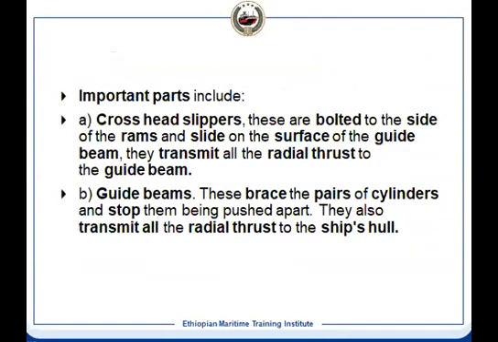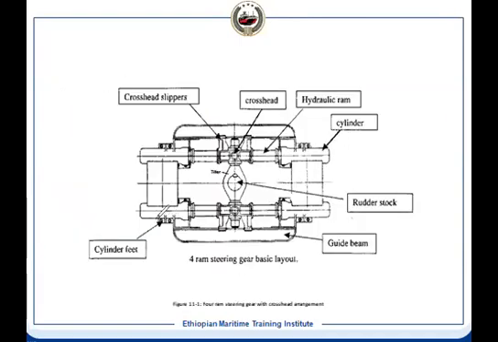this description, what is it given? The crosshead sleeper we have is bolted on the side rams, and it slides on that sleeper. And the guide beam is transmitting the side thrust, that is the radial thrust, meaning it is moving radially to your rudder stock. So that is the radial force. And then it is transmitted to the ship's hull, because this is attached to the ship's hull.